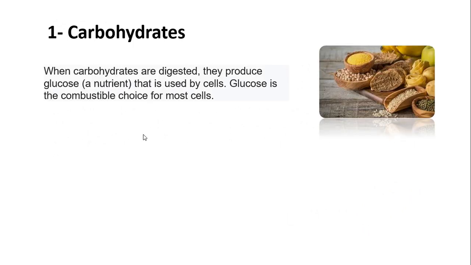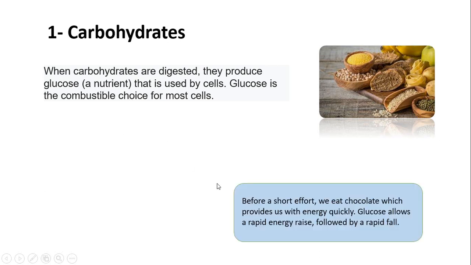Let us start talking about carbohydrates. When carbohydrates are digested, they produce glucose that is used by cells. Glucose is the combustible choice for most cells. Before a short effort, we eat chocolate, which provides us with energy quickly. Glucose allows a rapid energy rise followed by a rapid fall.